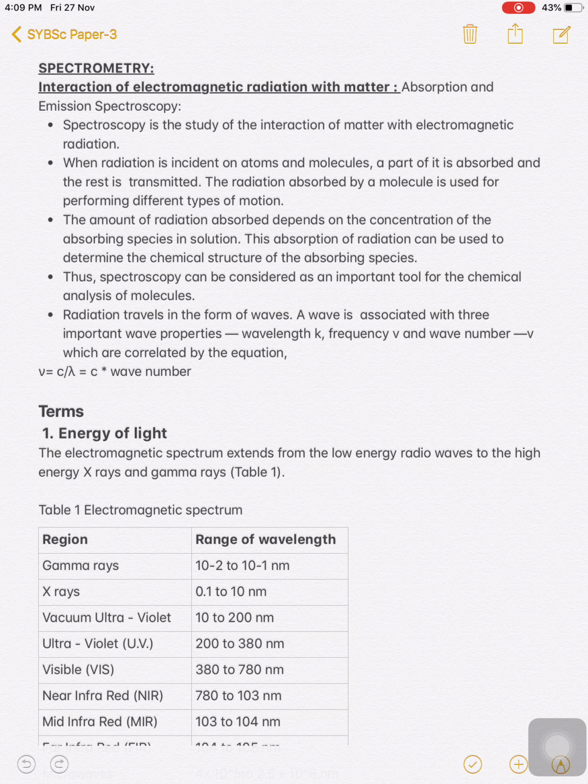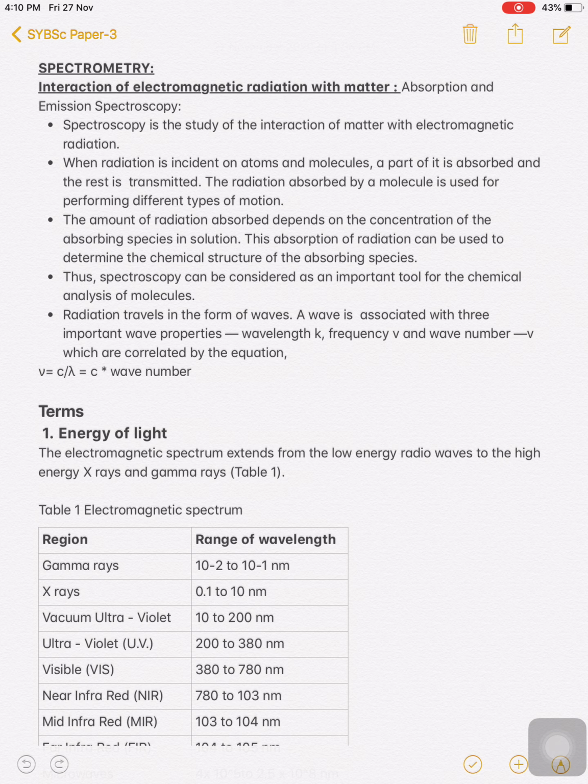How much compound is present in the solution is directly proportional to the amount of radiation absorbed. This absorption of radiation can be used to determine the chemical structure of the absorbing species.